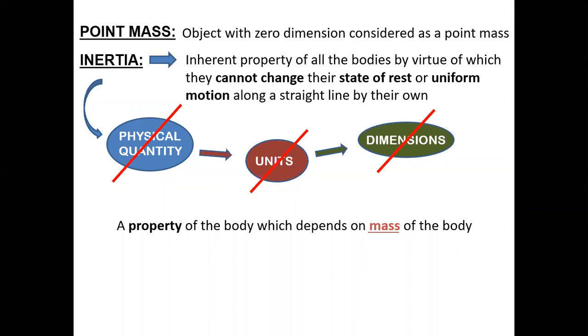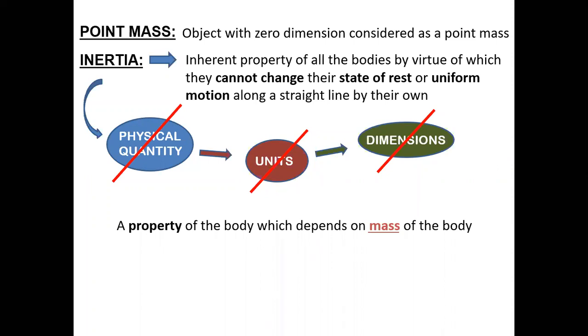If I talk about two bodies, one body is in motion and one body is at rest, can I comment that they possess the same inertia? Two bodies with the same mass, one is in motion, one is at rest. Will they possess the same inertia?